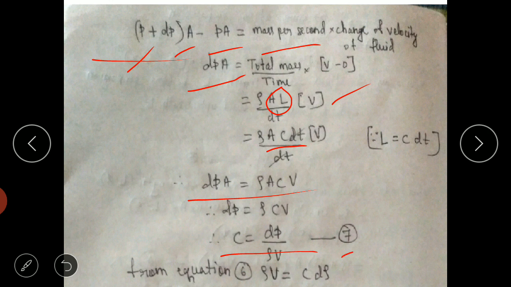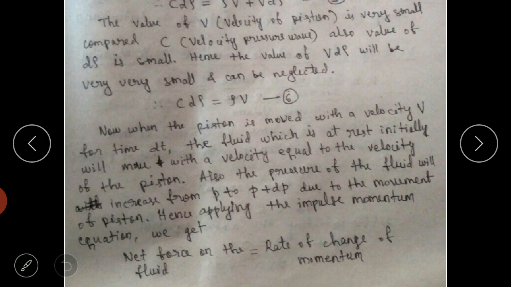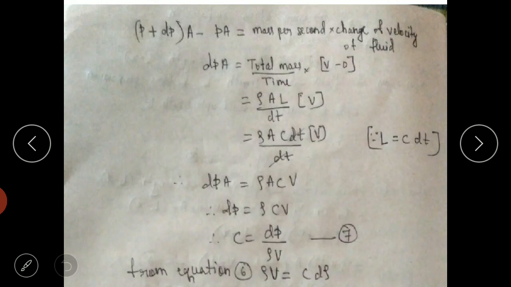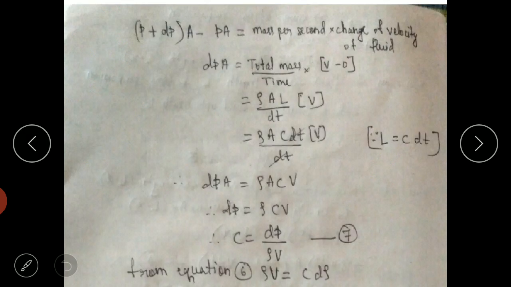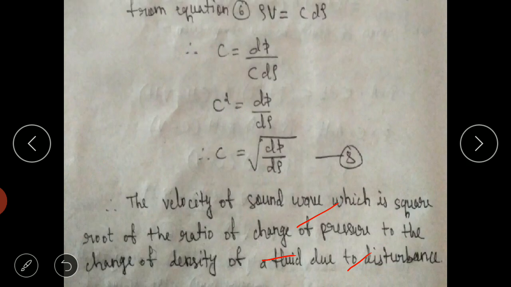Now this is our equation 7. If you recall equation 6, where rho V is C into d rho, for rho V, if I substitute C into d rho, I will get this new equation. From equations 7 and 6, I will replace this rho V by C into d rho. So we will have C into d rho.